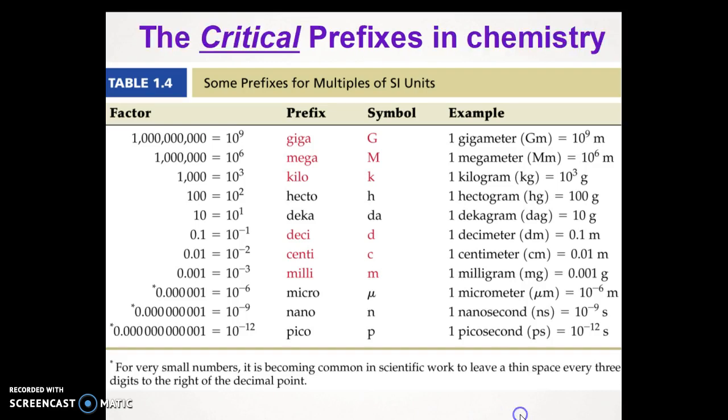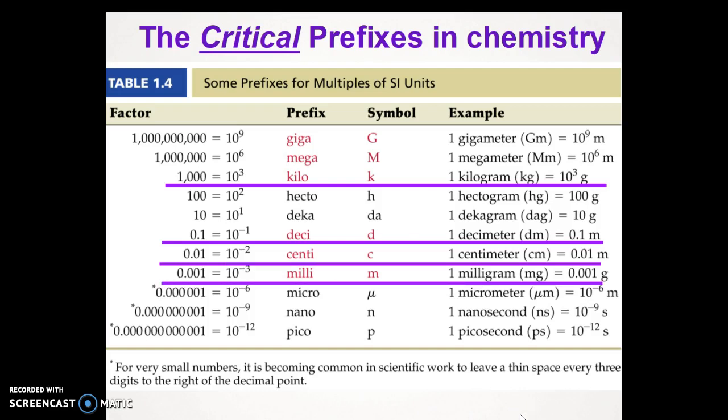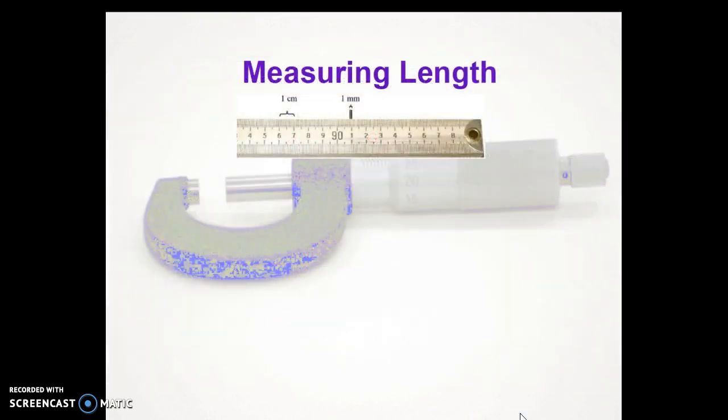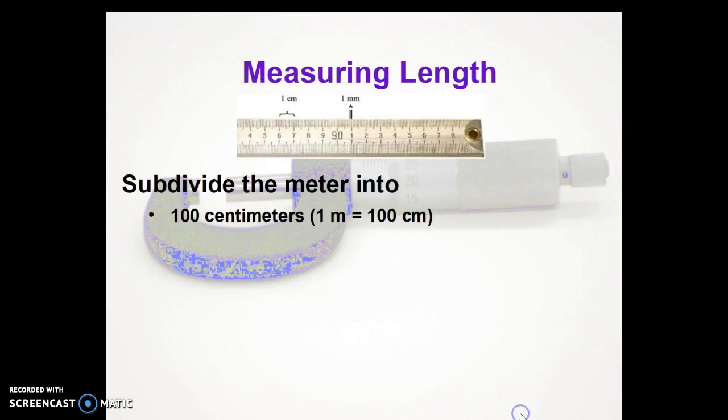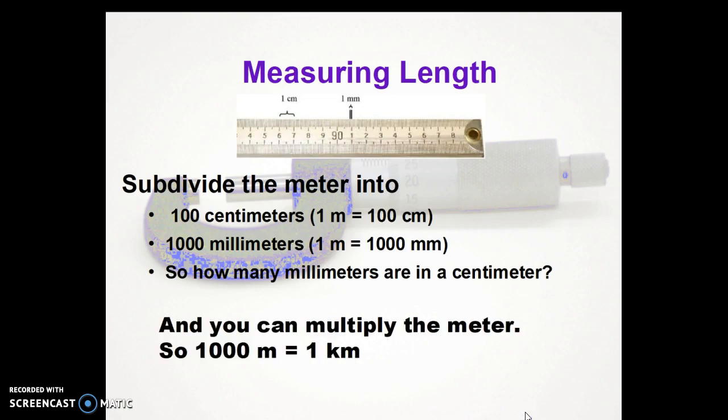Let me show you the critical prefixes in chemistry. Are kilo, 1,000 or 10 to the third, deci, which is 0.1 or 10 to the negative 1, centi, which is 0.01 or 10 to the negative 2, milli, 10 to the negative 3, and nano, 10 to the negative 9th. We measure length by subdividing the meter into 100 centimeters, 1,000 millimeters. So, turn the video off and figure out how many millimeters are in a centimeter. And of course you can multiply the meters, so 1,000 meters is a kilometer.